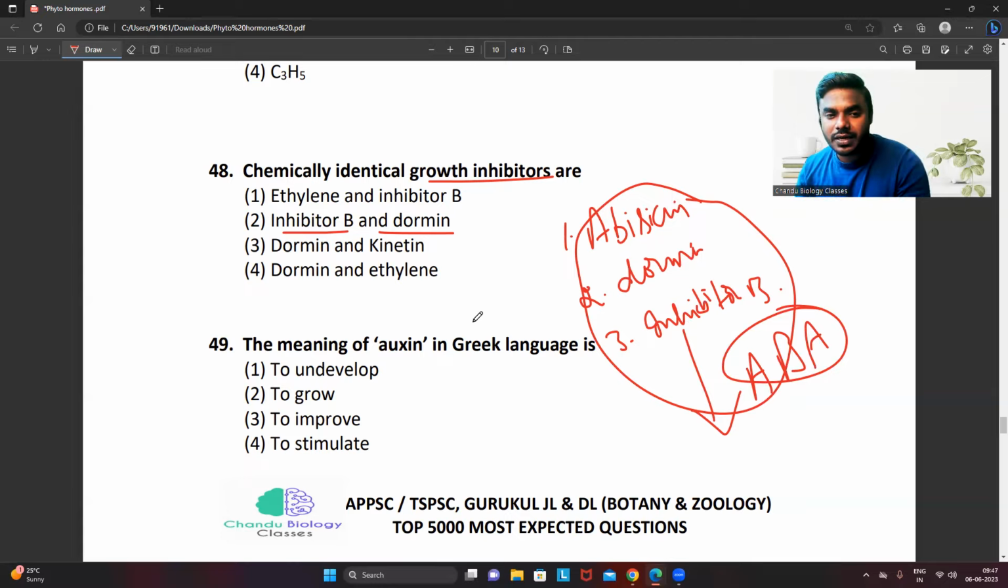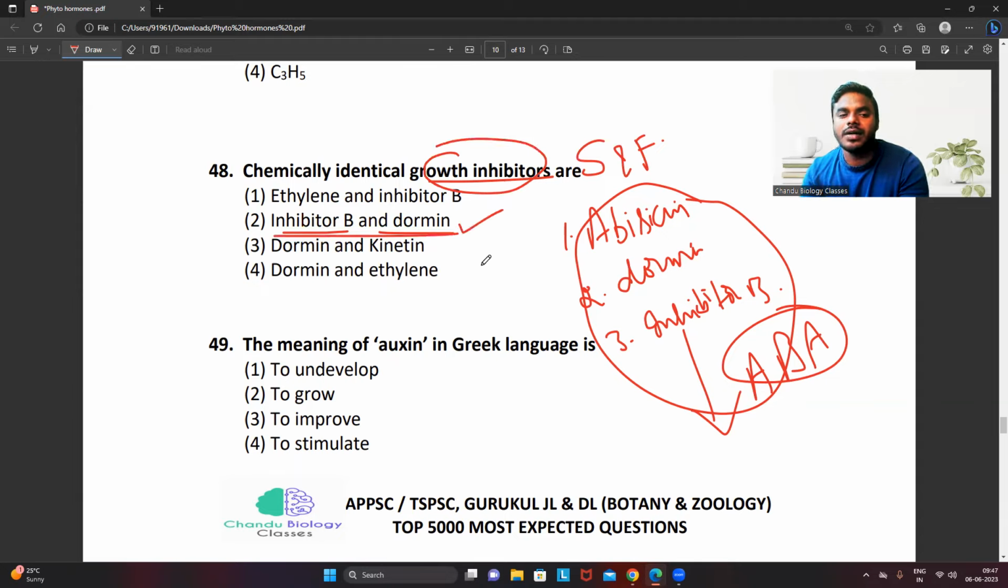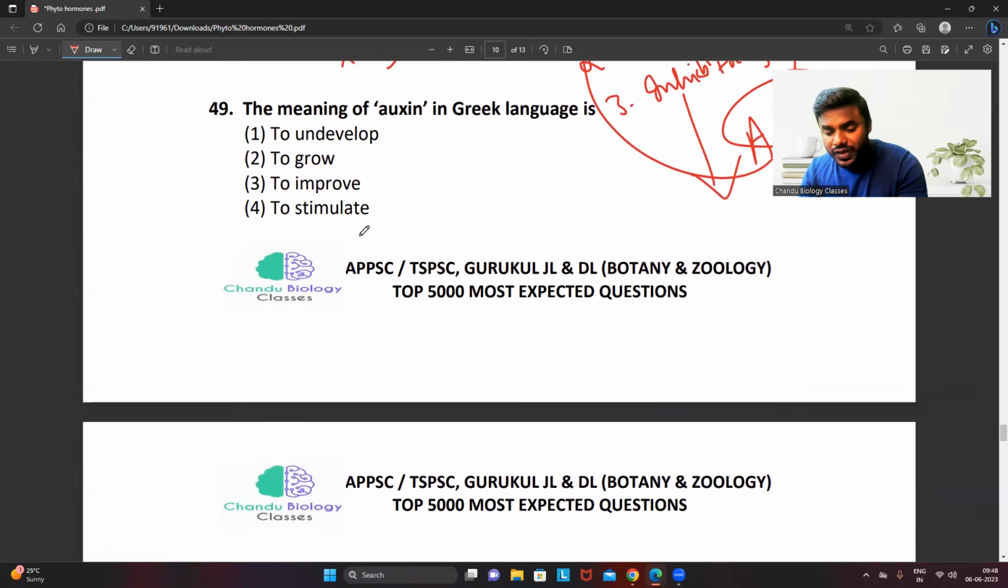Now, what is the question they asked? Chemically identical growth inhibitors. What did I tell you? These 3 inhibitors are structurally and functionally the same. So they're asking which are chemically the same: inhibitor B and dormin. Do not get confused. Ethylene and inhibitor B can never be. Ethylene is a gaseous hormone. Inhibitor B is abscisic acid. Dormin is abscisic acid. Kinetin is cytokinin. Both are not the same. Dormin is abscisic acid, ethylene? How can ethylene and abscisic acid be the same? How can abscisic acid and cytokinin be the same? Only these 2 are derivatives of abscisic acid. Hence the correct answer is 2. Direct question. Very good question.